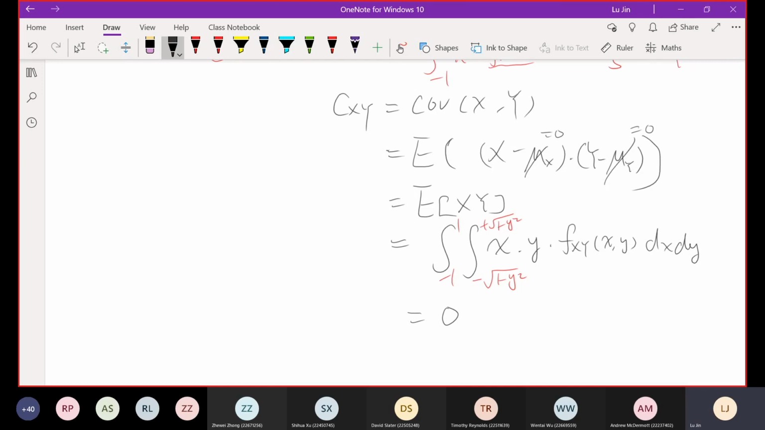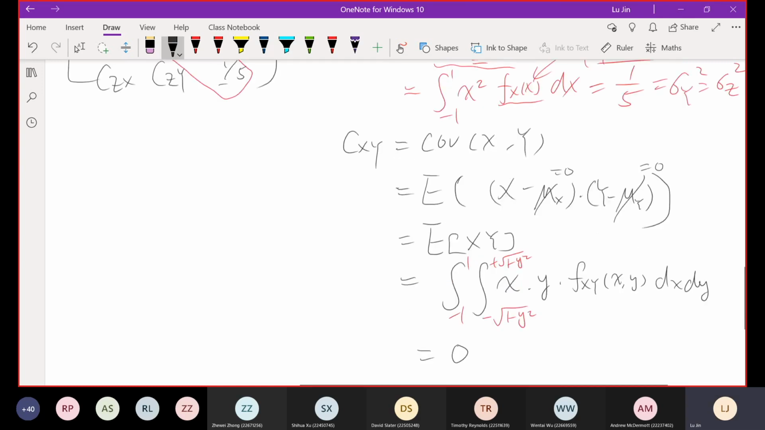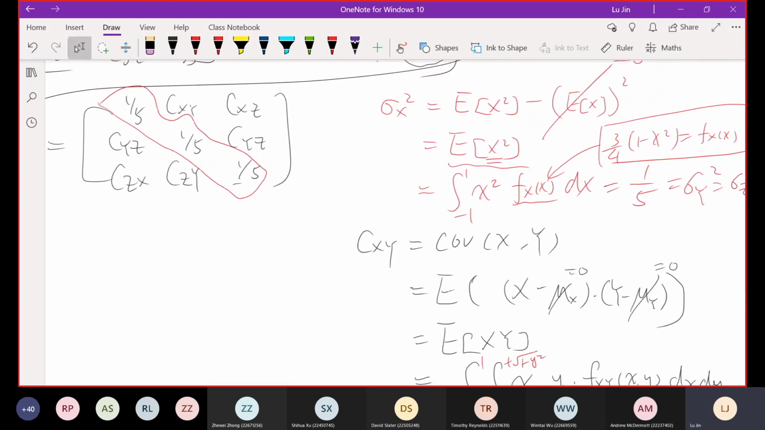You can repeat this step for all the other covariances, the elements off the diagonal. So the final result is 1/5, 1/5, 1/5 for these three. For all other elements off the diagonal direction, the values are all zeros. Okay, this is everything regarding question number 1.